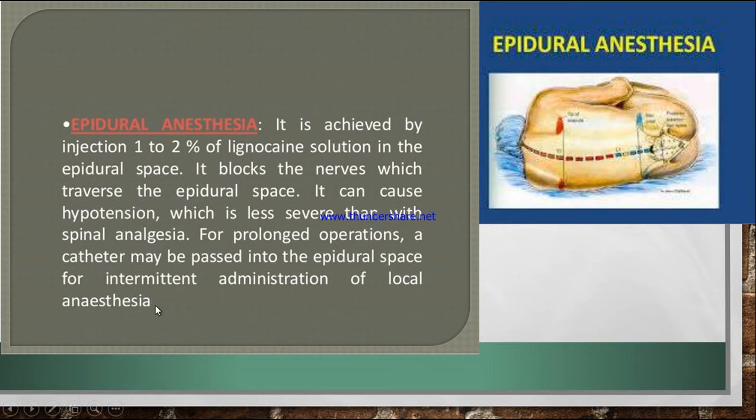So, not only do we give the injection with the syringe, we can also insert a catheter. We call it the epidural catheter. We insert it into the epidural space, and the catheter remains there, so that when the patient is coming back to the normal phase and feeling the pain, we can give the local anesthesia injection again. Therefore we do not have to prick the patient again and again, and it is easier for us to give the injection. So this is epidural anesthesia.